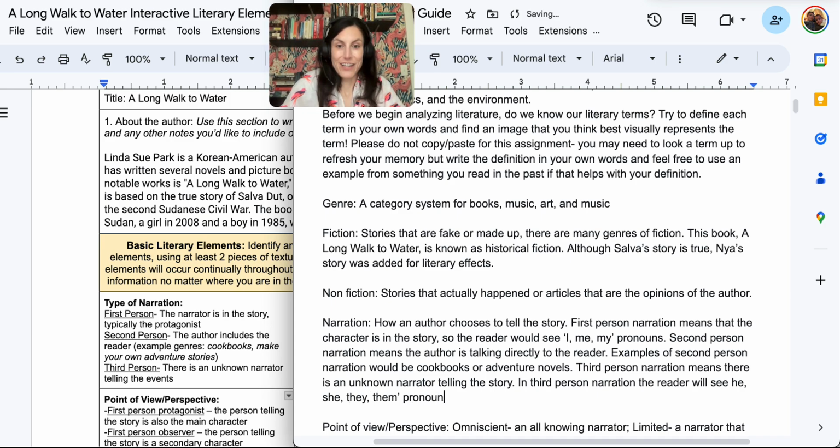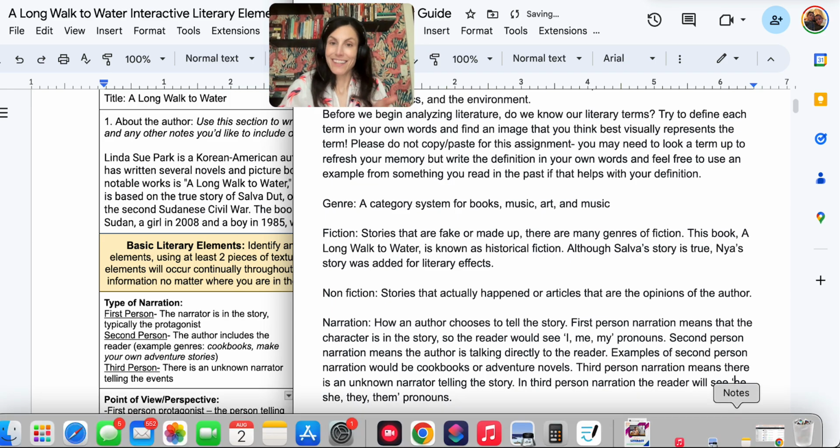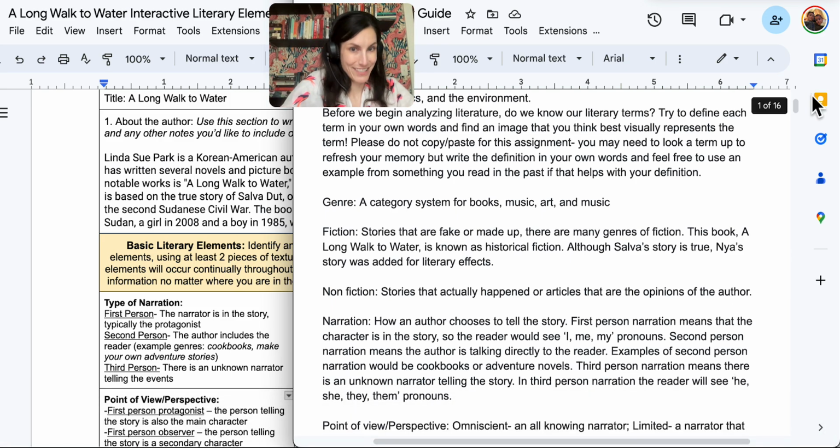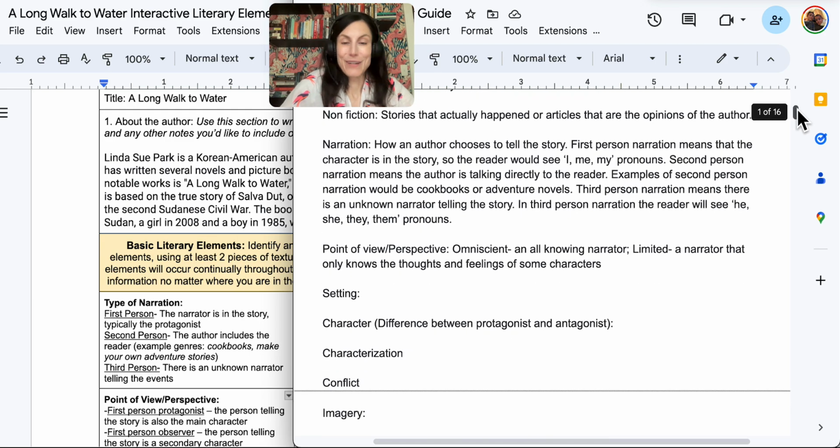So, how I try to remember this is I am the first person. I always come first. You can come second. And he or she, them, they over there, they have to come third. So that's how I remember it. I am the first person. So as long as you remember that you always put yourself first, you can try to remember first person narration means the narrator's in the story.